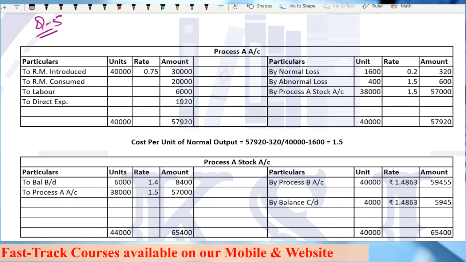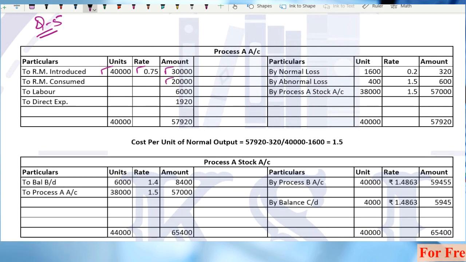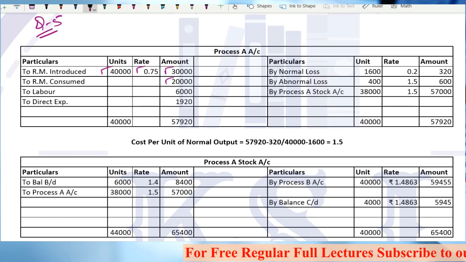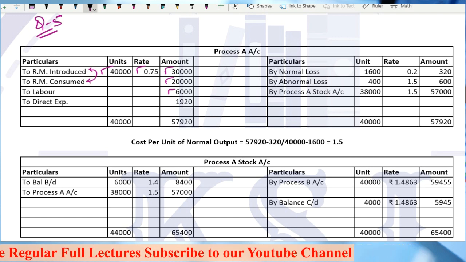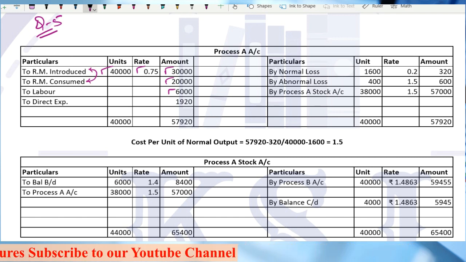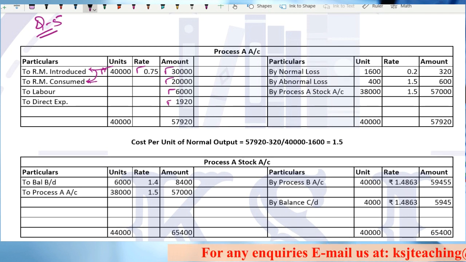Now, the raw material introduced 40,000 units at the rate of 0.75, 30,000 is the amount that is given to you. RM consumed is 20,000. Another raw material that was consumed was 20,000. It is given in the question. Labor is 6,000. Now, it is not the introduced part. He says the raw material which was earlier lying also. This is the new introduction that we have purchased. This might be lying earlier only, right? But we have consumed in this period. Beyond this 30,000, it is 20,000, labor 6,000, direct expenses 1920.